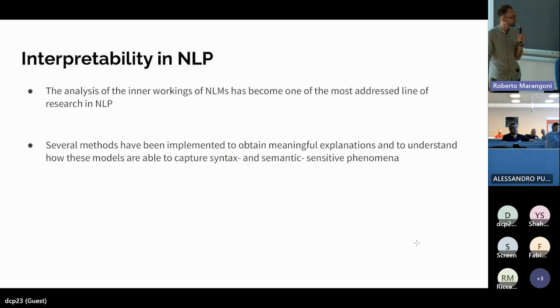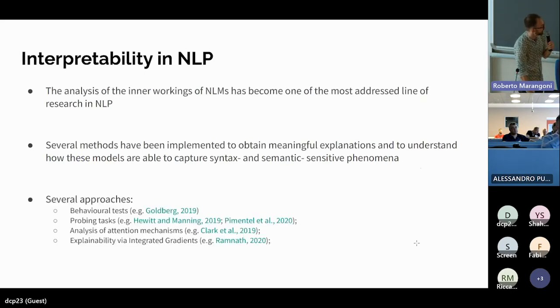A lot of methods have been implemented to obtain explanations and also to understand how these models capture syntactic and semantic phenomena. A lot of techniques have been developed. And well, for the rest of the talk, I would like to introduce some of these methods, okay? And I'm sorry that I have to introduce to you some aspects of linguistics, but I will be very high level in the introduction of these concepts.